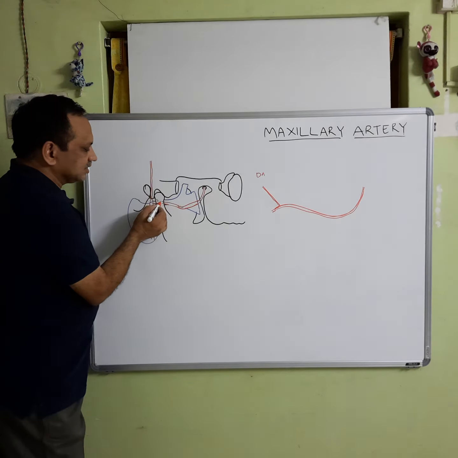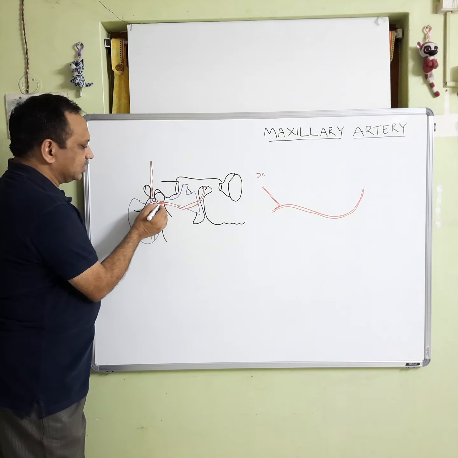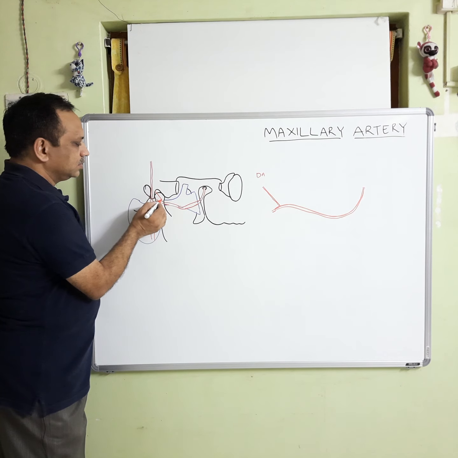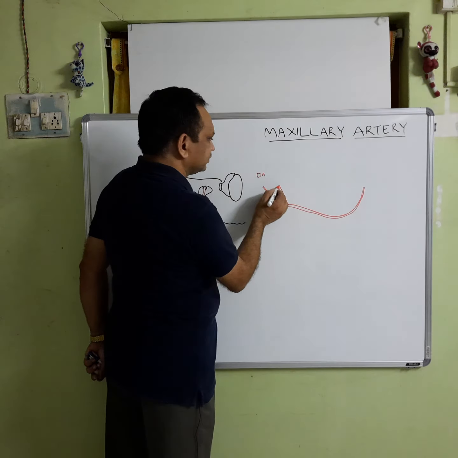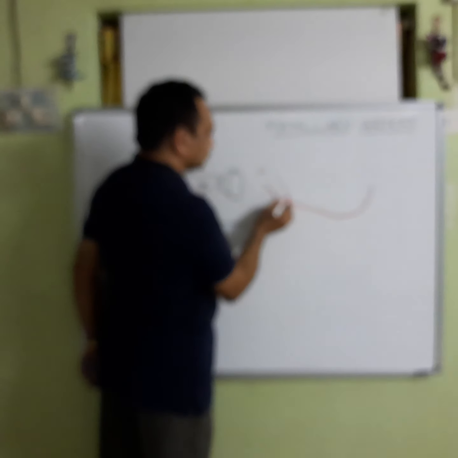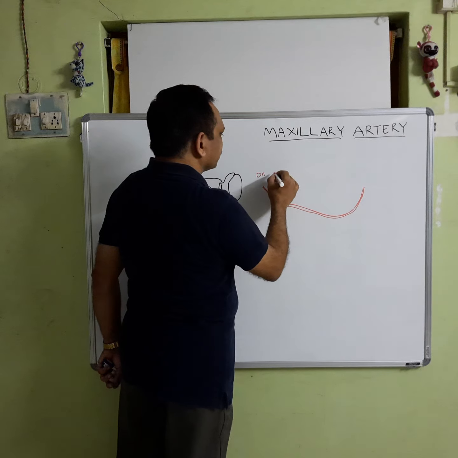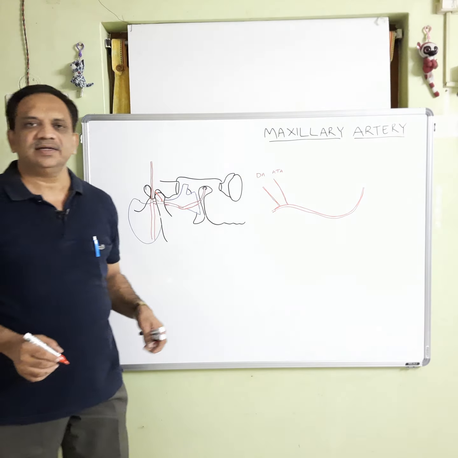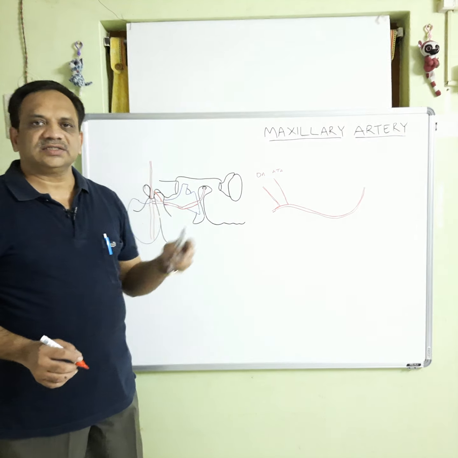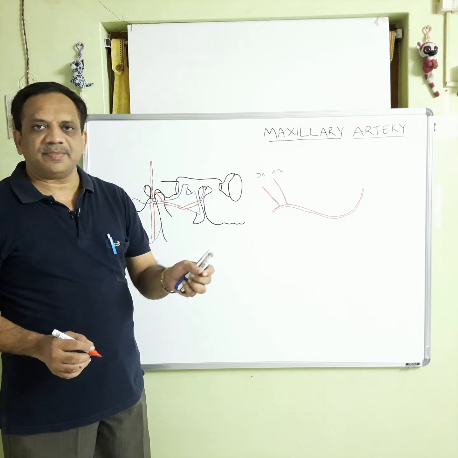The second branch also arises medial to the mandible and it goes up like this, and this is the anterior tympanic artery. The anterior tympanic artery passes through the medial end of the petrosquamous fissure.